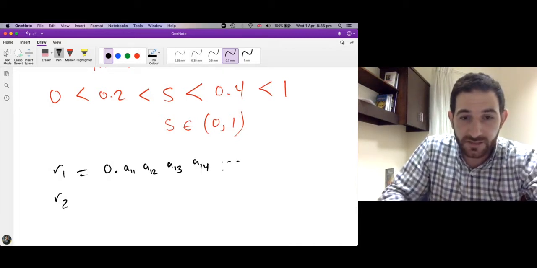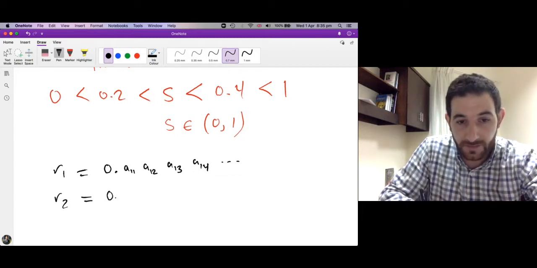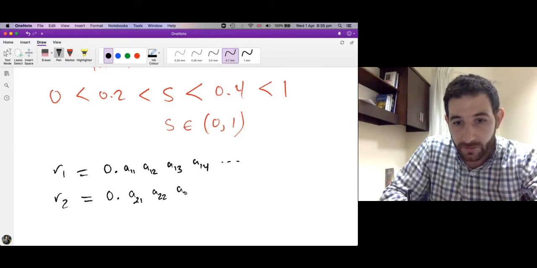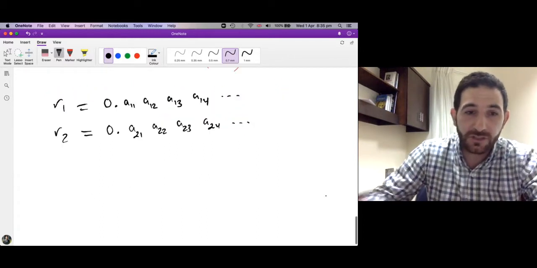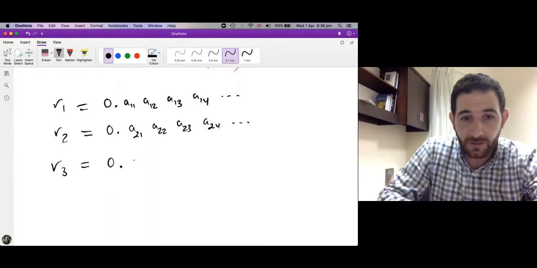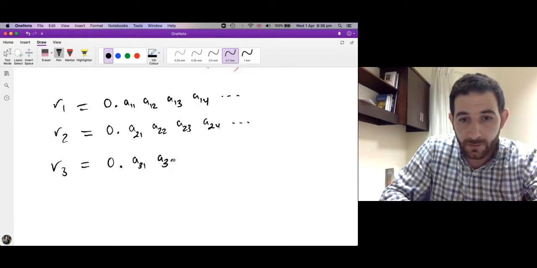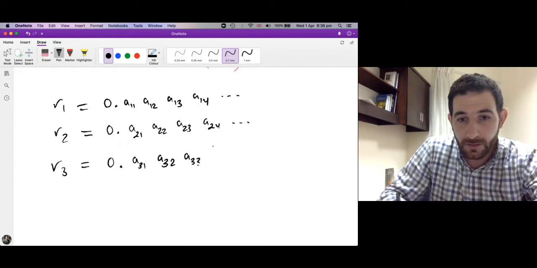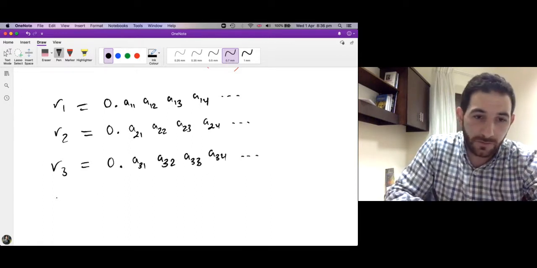Assume this is the decimal expansion of R1, and this, A21, A22, A23, A24, is the decimal expansion of R2, and this is the decimal expansion of R3, 0.A31, A32, A33, A34, and so on.